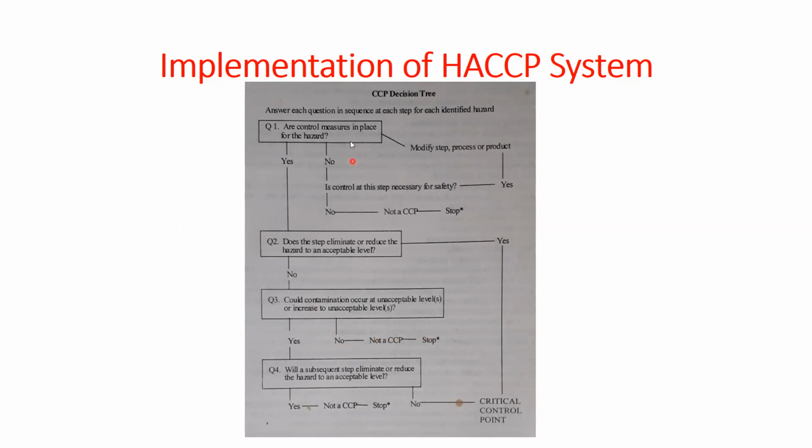Stop. Here are the control measure in place for the hazard? No. Then is the control at this state necessary for the safety? No. Then not necessary. Stop. If yes, then you have to modify the step, process or product, and again you have to ask the question on the identified hazard on a particular step. Okay, so we are controlling the hazard by taking the help of CCP decision tree, critical control point decision tree.